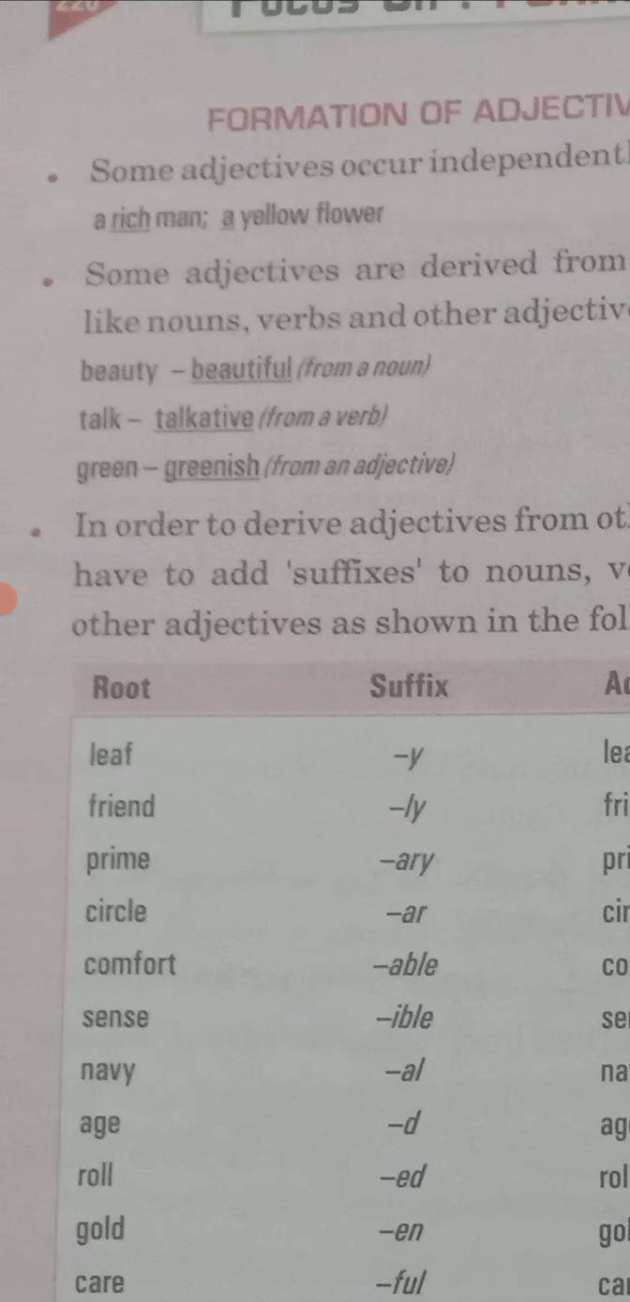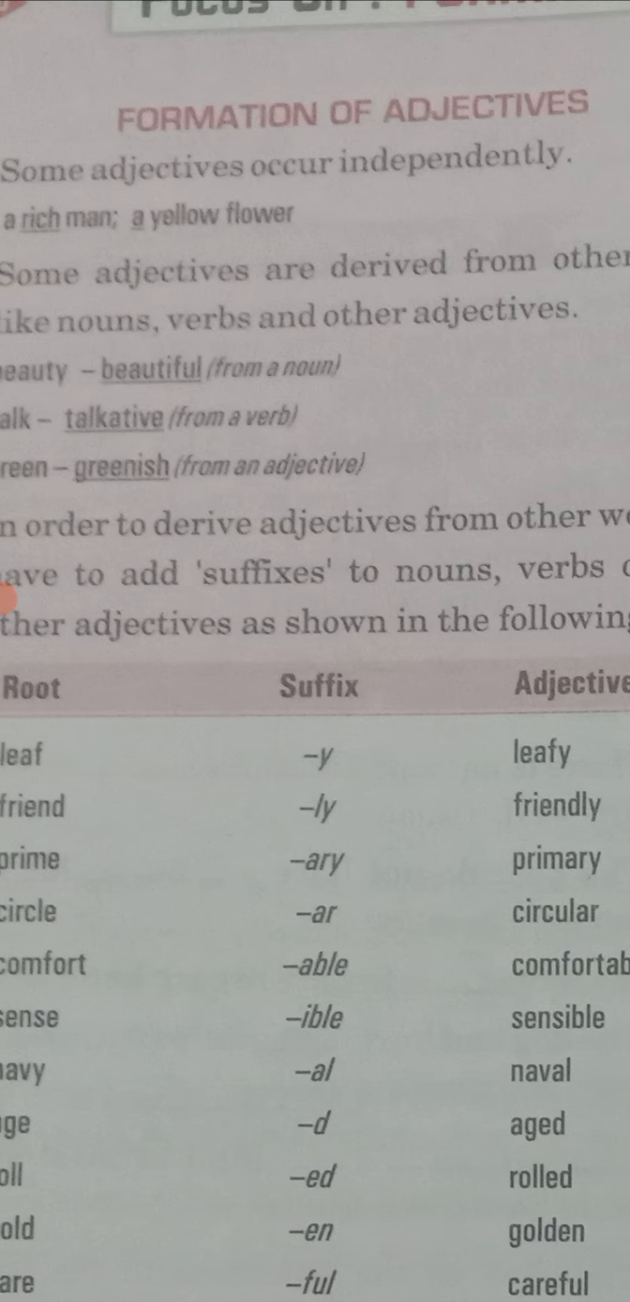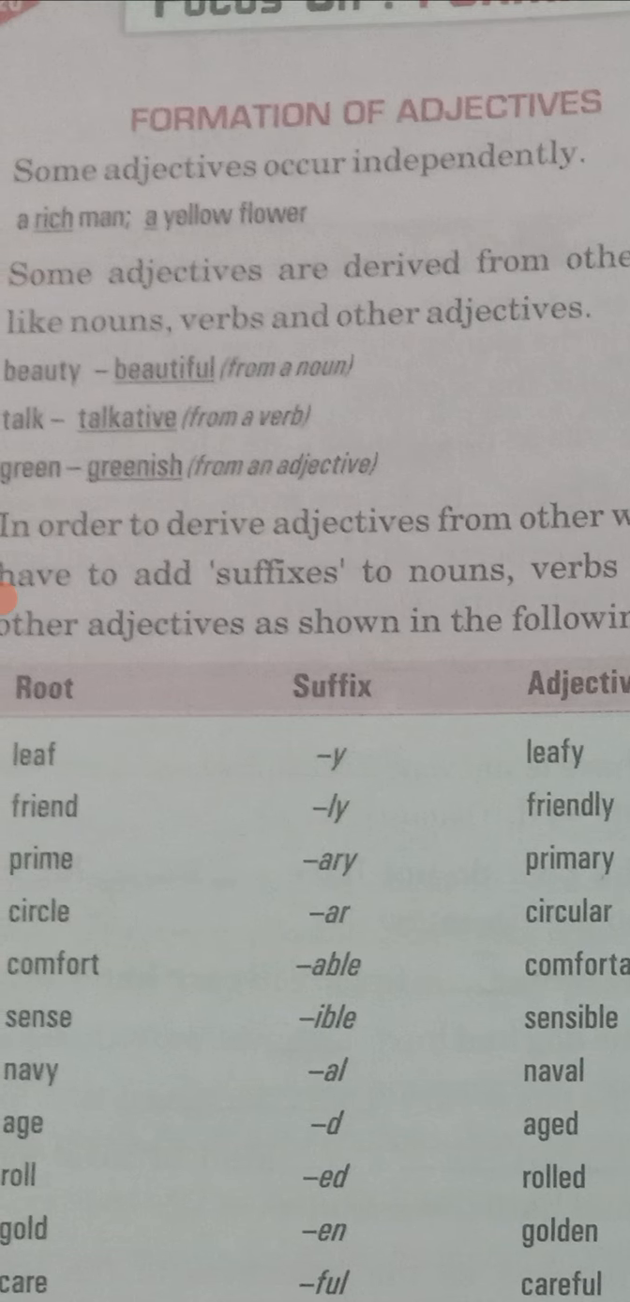So the first point, some adjectives occur independently. Independently, it means they are the words and they also act like an adjective. So they are independent. We don't have to form them, just like a rich man. So here the word rich is acting like an adjective. We are telling the quality of the man. Which kind of man is he? He is a rich man. A yellow flower. We are telling the quality of a flower. That flower color is yellow. So some are just independent. We don't have to form them. They are acting like an adjective.